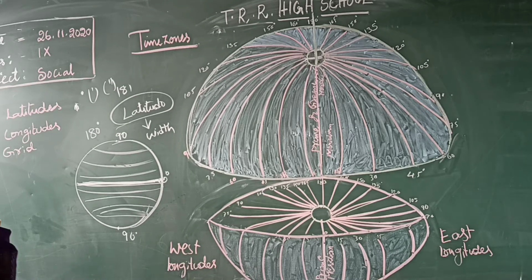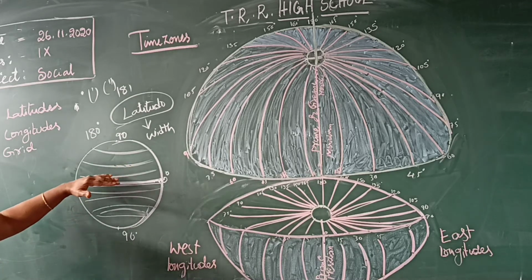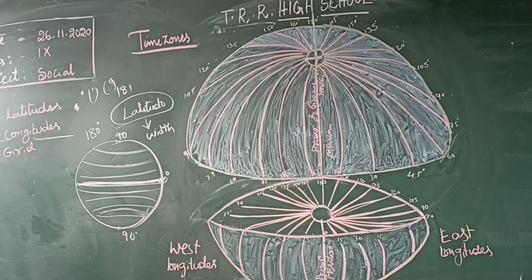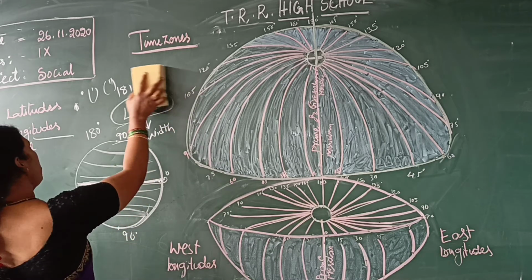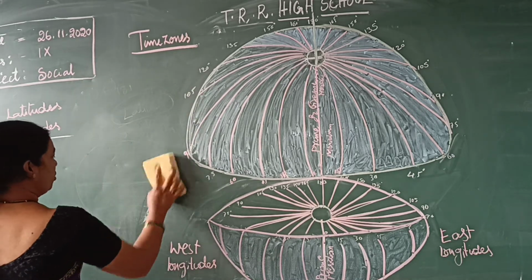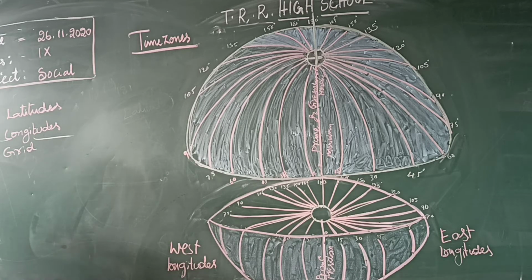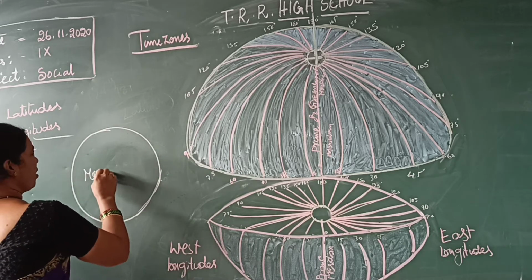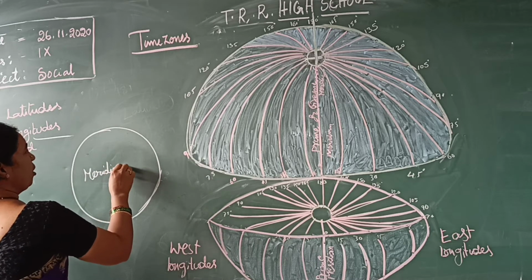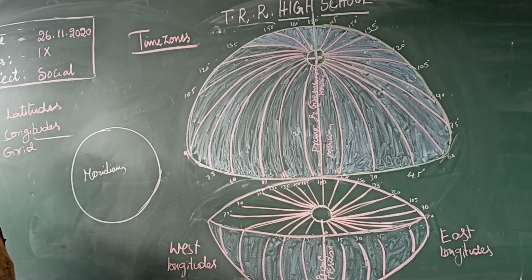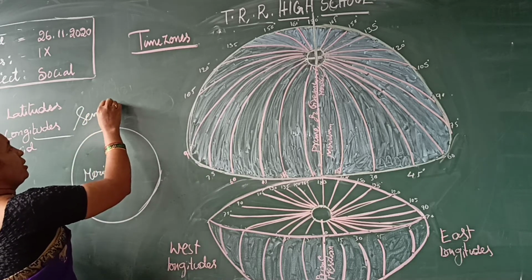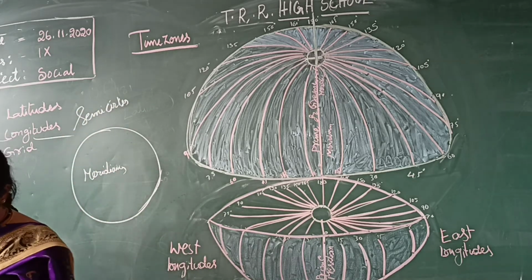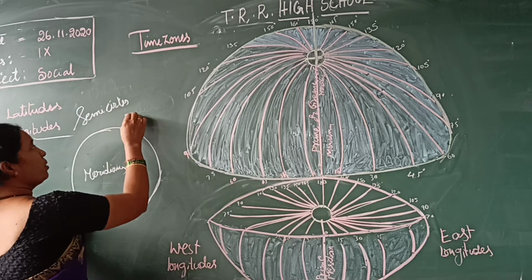Even the climatic zones on the earth we can see in the latitudes. And if you go to longitudes, these are also imaginary lines. Longitudes are also imaginary lines, and we can call them meridians. We can also call them semicircles. Latitudes are circles, and these are semicircles. There are 360 longitudes.